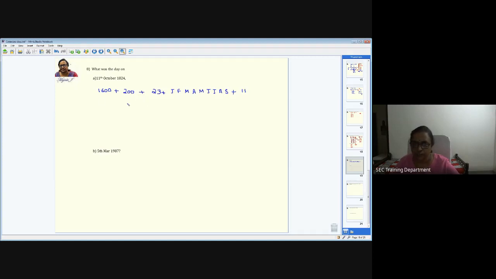And now find the number of odd days for each. So when I say the number of odd days for each, you know that 1600 will have 0 odd days. That's the reason I'm writing it separately, because every 400 years the number of odd days will become 0, and 1600 is a multiple of 400. Therefore, you'll have 0 odd days.